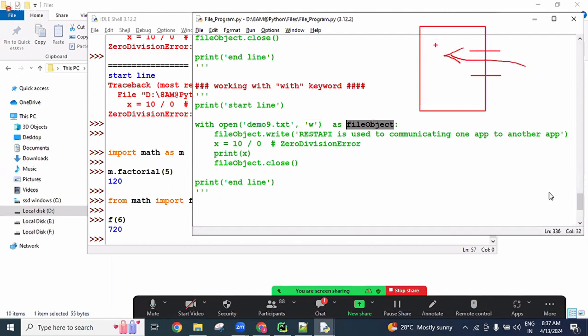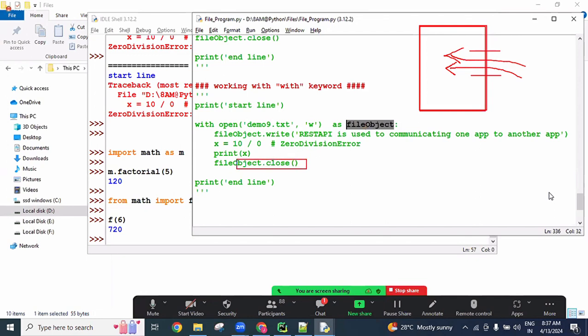After completing our requirement, we need to close this file object. Otherwise, in memory allocation, this object is still waiting. Maybe somebody is coming and reading data, or somebody is coming and writing the data like that. Still it is waiting in memory allocation, so it wastes the performance of the application. That's why in real time, after working with this file object, we have to close this file object using the close method.